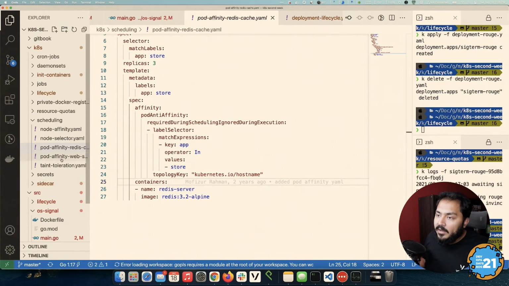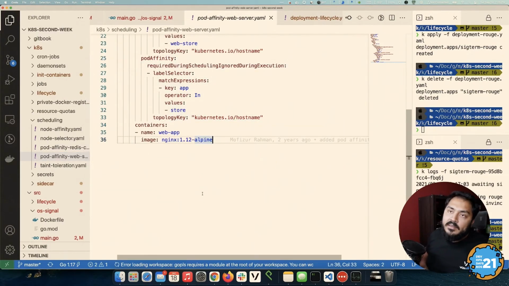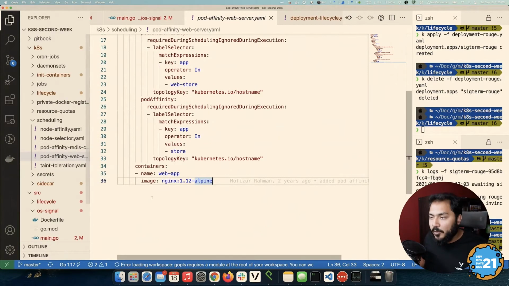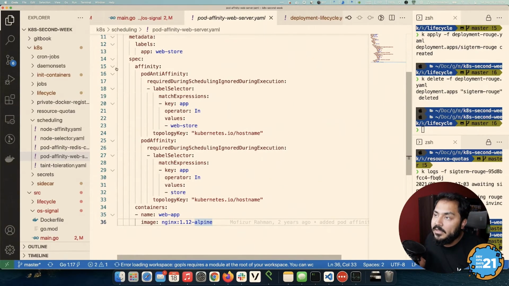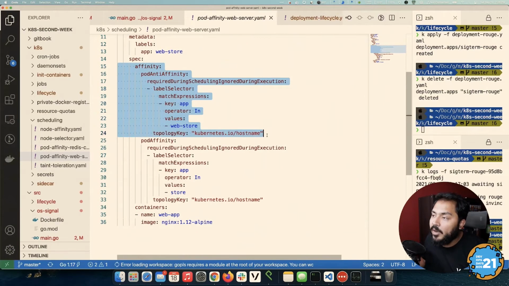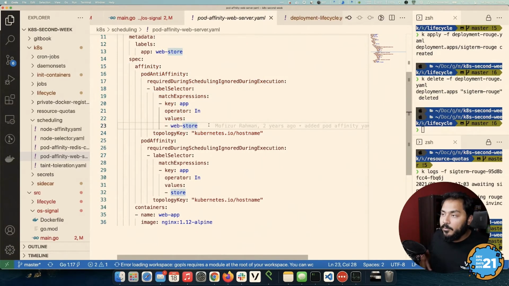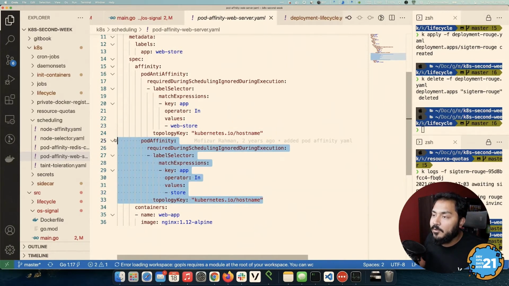We can also look at the pod affinity and how you get a certain pod next to some other pod. So in the same example where I have a Redis store and they have pod anti-affinity, I now have another application, which is a web store, some web application that is using the Redis store. What would happen is, I am first setting a pod anti-affinity onto itself. So the web store goes into 3 different nodes. And just to make sure each of my web stores gets deployed next to a Redis store, we also add affinity towards the Redis store.